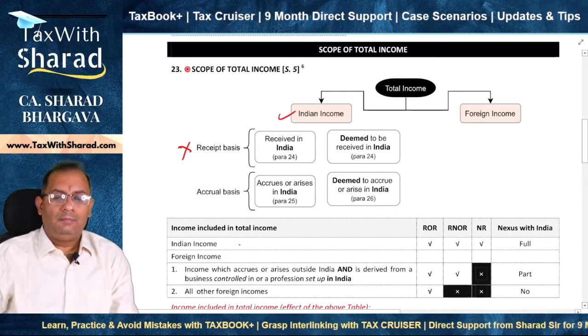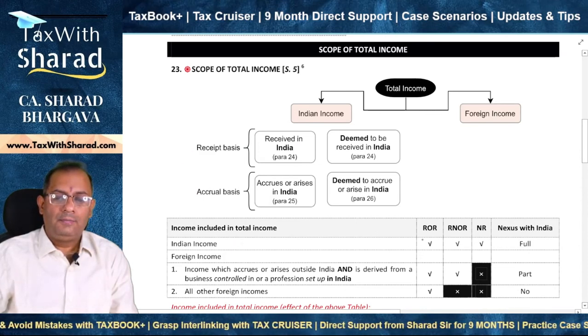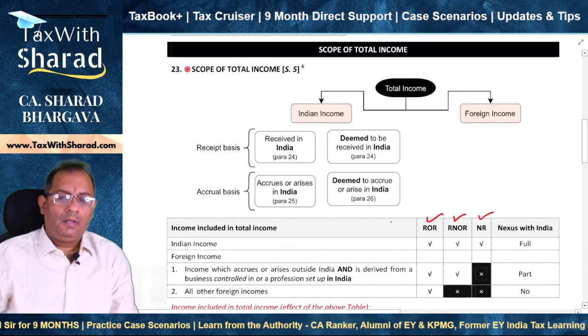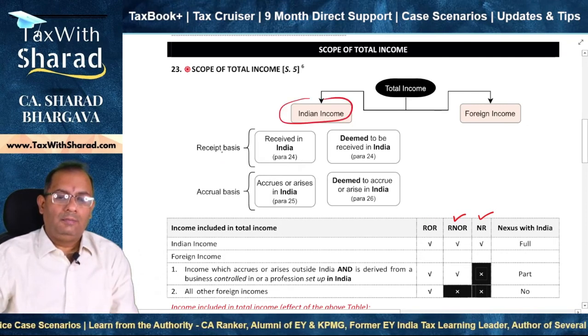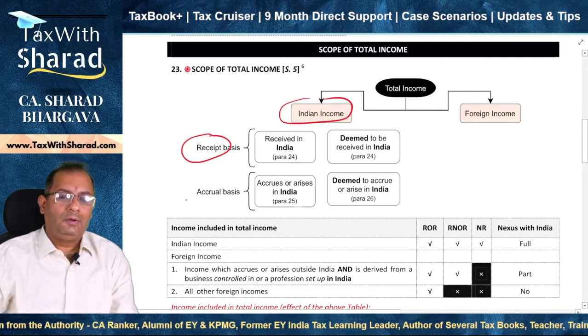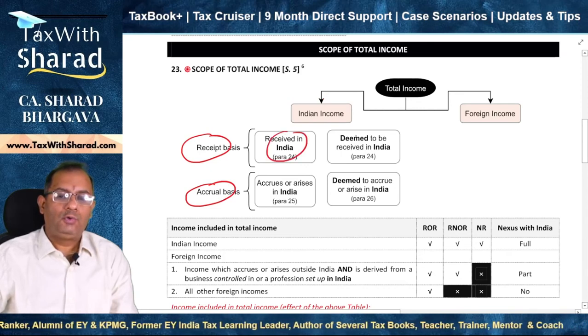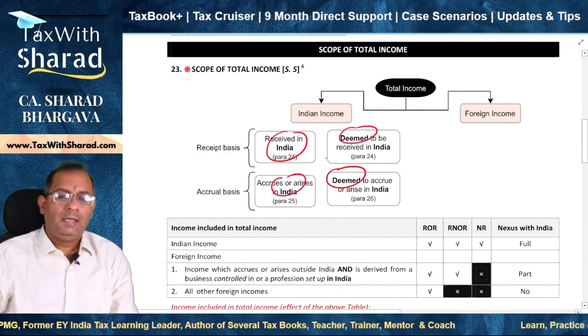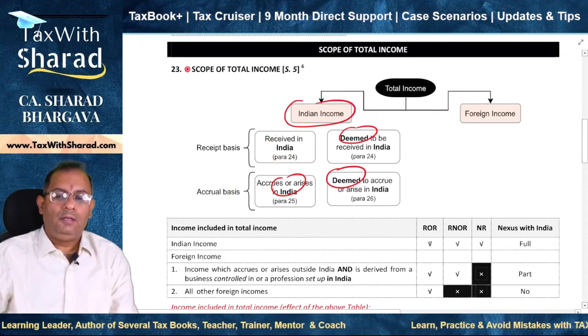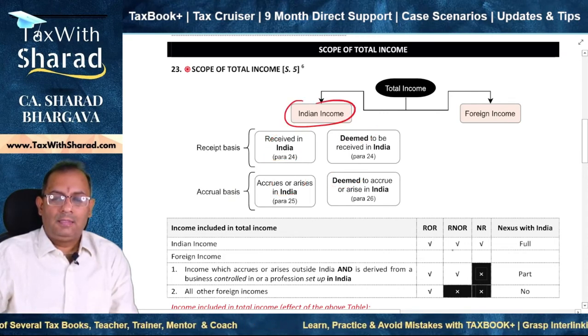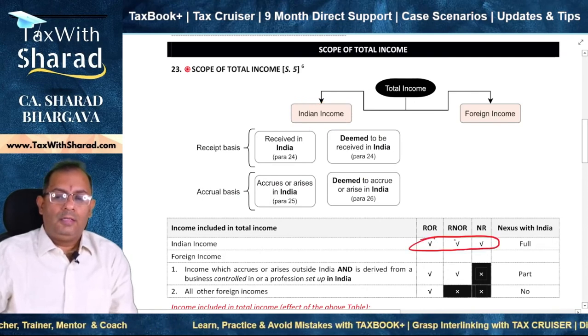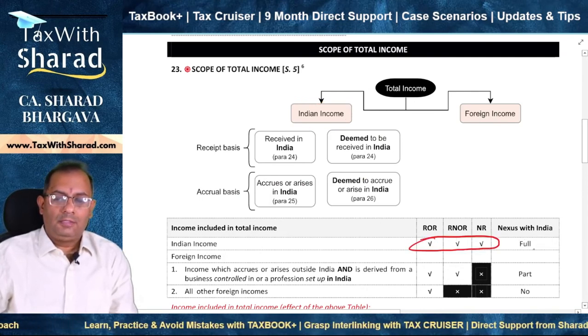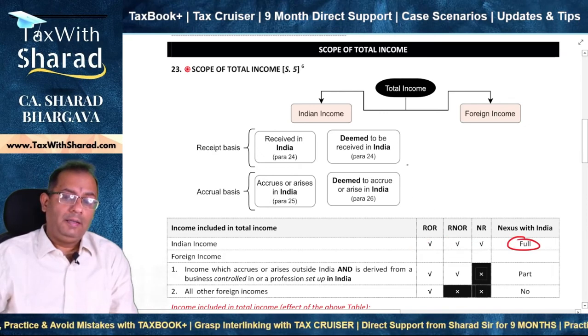So if it is Indian income, that means there is a sufficient nexus with India, and therefore irrespective of the residential status, okay, the income is taxable in India, whether the person is ROR or RNOR or NR. So this is with regard to Indian income. So you need to check whether there is a receipt nexus or whether there is an accrual nexus. It could be actual or it could be deemed. In both the cases, if it is so, then it becomes Indian income. Then you really need not look at the residential status, and simply you need to include it in the total income of that assessee, because there is full nexus or a direct nexus with India.